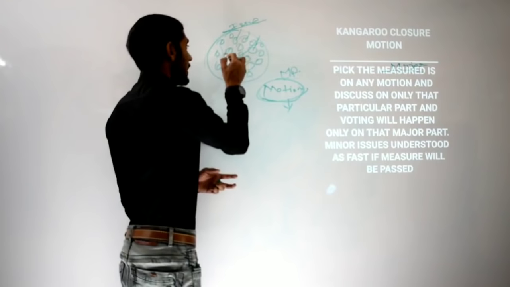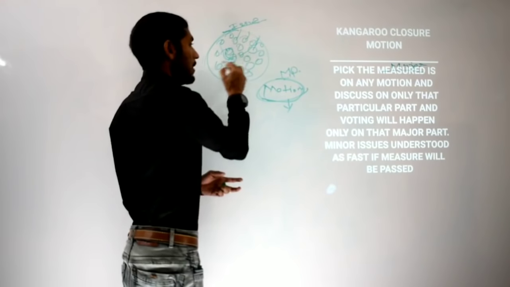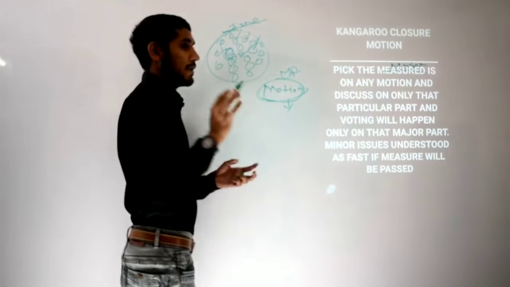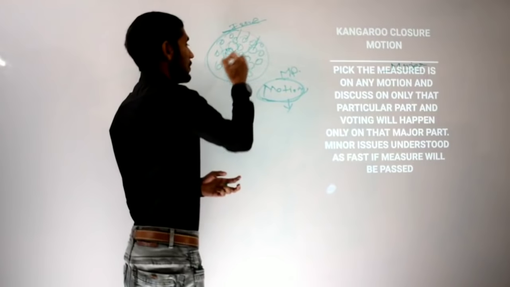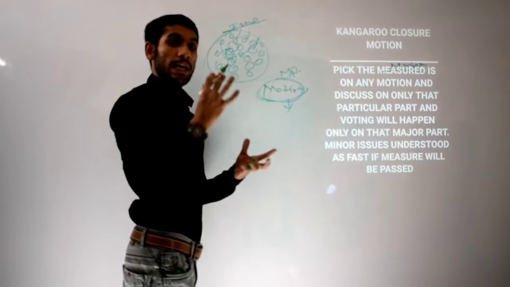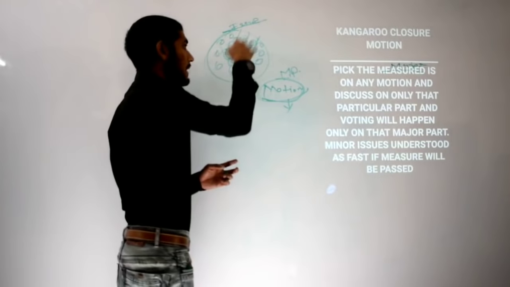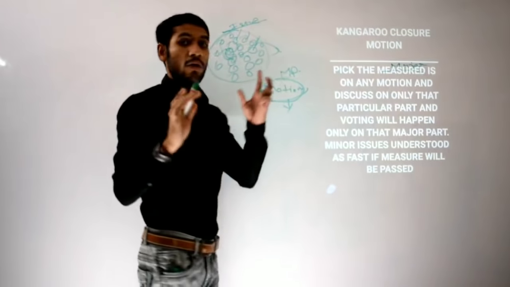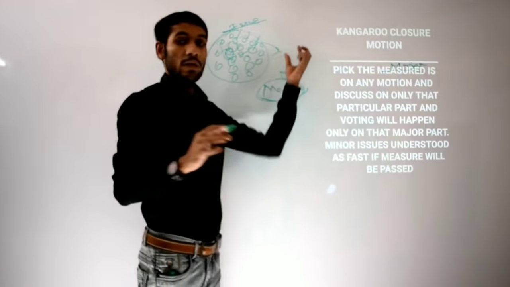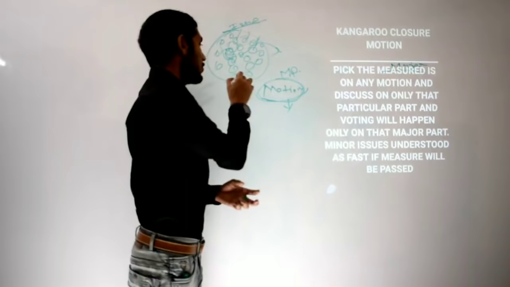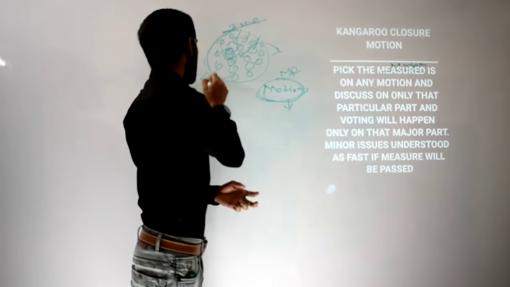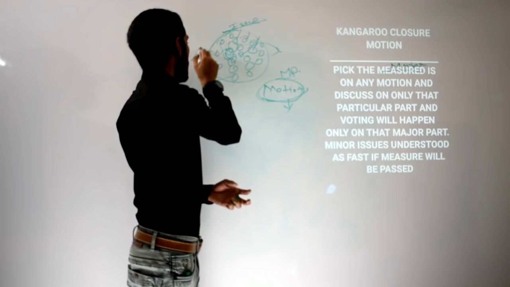Then any MP will put forward a kangaroo closure motion, and what happens is that those 2, 3, 4, 5, 6, 7, 8, any major issues inside that issue will be picked up, and only on those issues will discussion and debates go on. Minor issues will be sidelined from this circle.